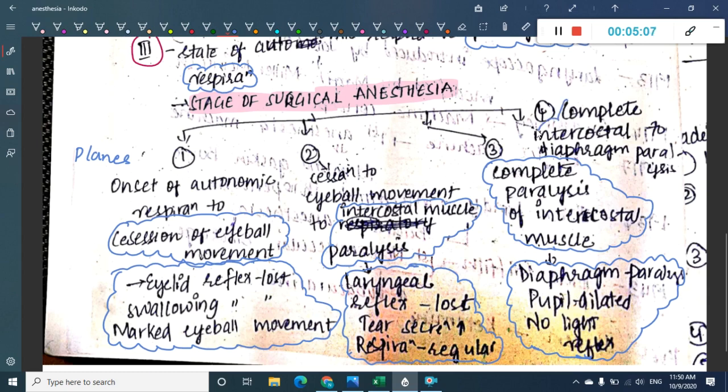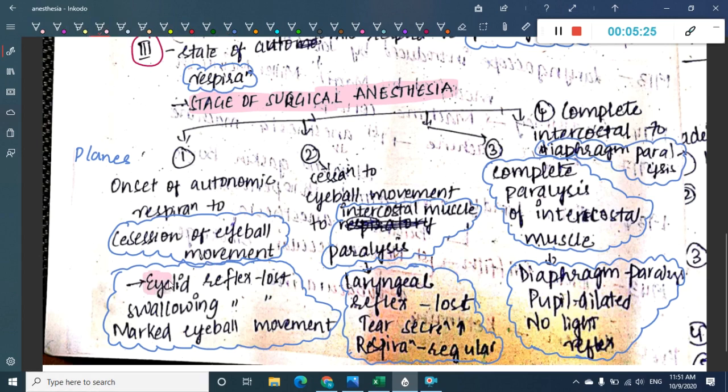Then we have stage 4. In stage 4, there is complete intercostal and complete diaphragmatic paralysis. So this is stage 3. In stage 3, plane 1, what are the important points? These are important.